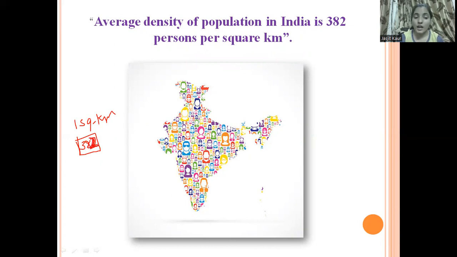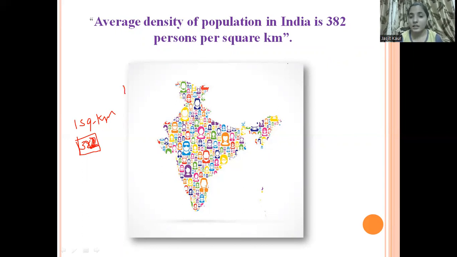So now you have to tell me, what do you think, how has this high density of population of India affected the economy or the development of the country? What problems are they facing because of this high density of population in India? Yes, so very good students.